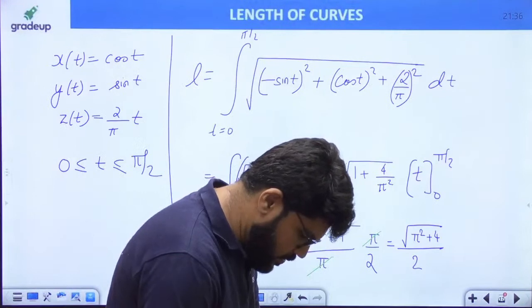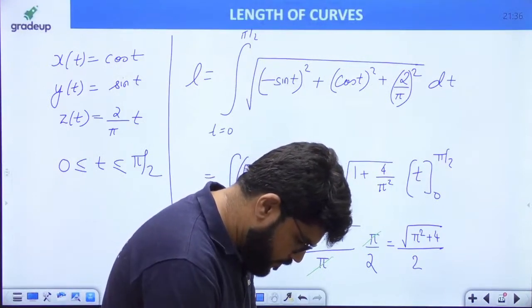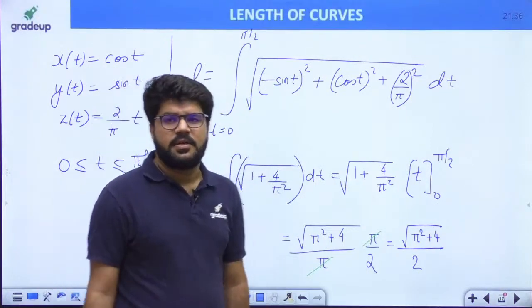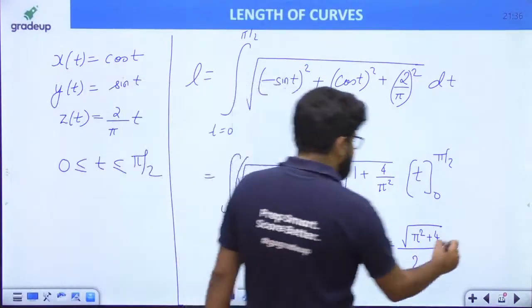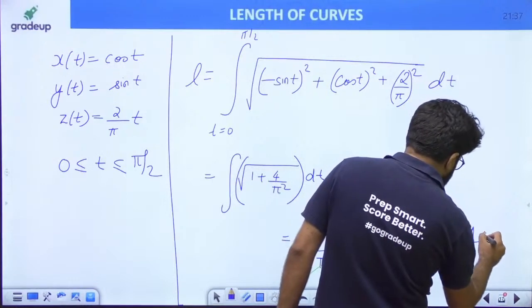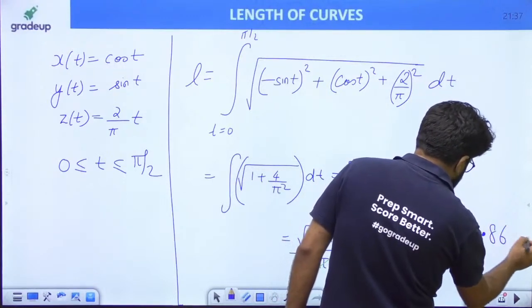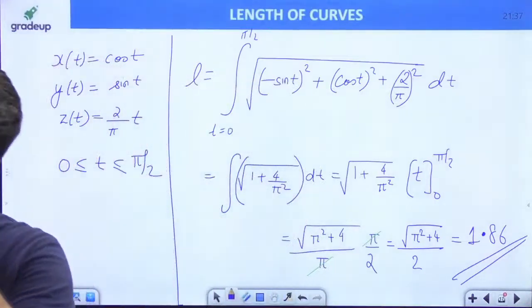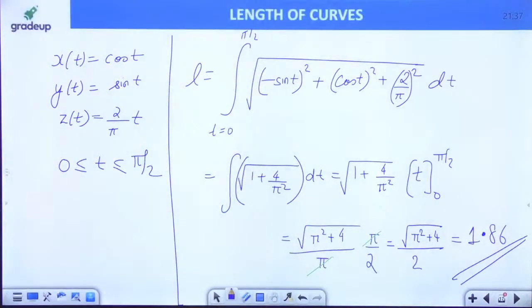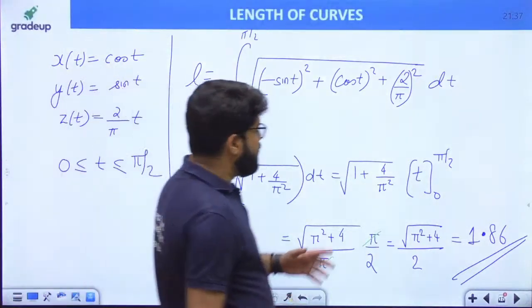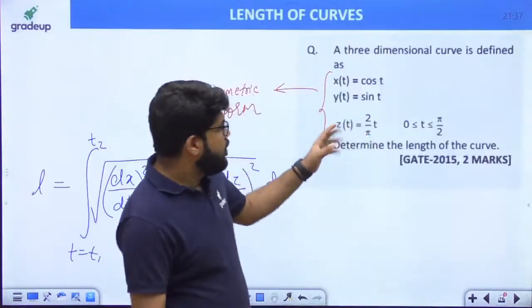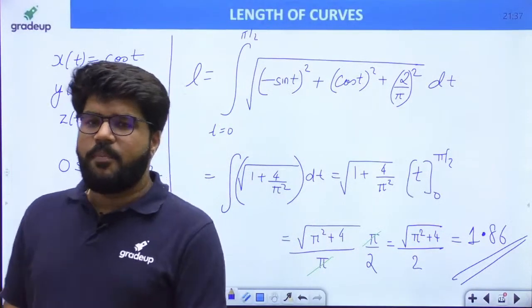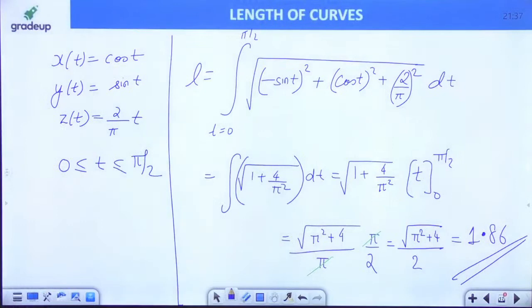And that should be how much? 1.86 approximately is the answer. Under root of pi square plus 4 whole divided by 2, after solving, is 1.86. It was a NAT question in GATE, fill in the blank: length of the curve is 1.86. That is the right answer.